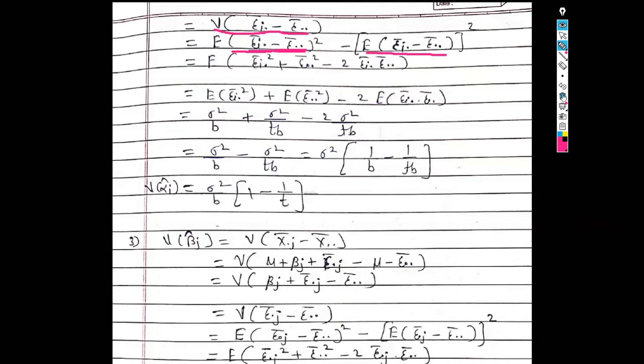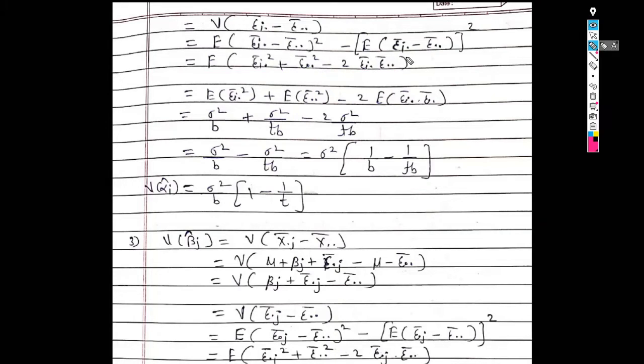We get the expected value of epsilon i dot bar square plus epsilon dot dot bar square minus 2 times epsilon i dot bar into epsilon dot dot bar. We know that the expected value of epsilon i dot bar is 0 and the expected value of epsilon dot dot bar is also 0.